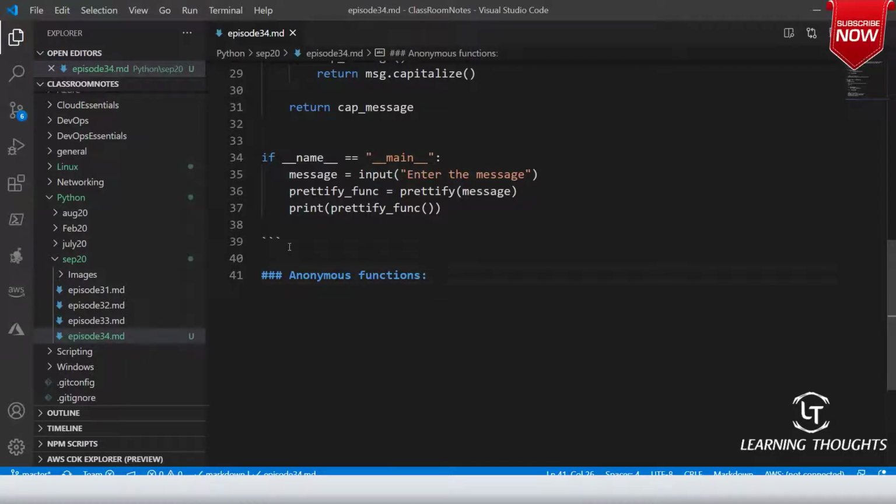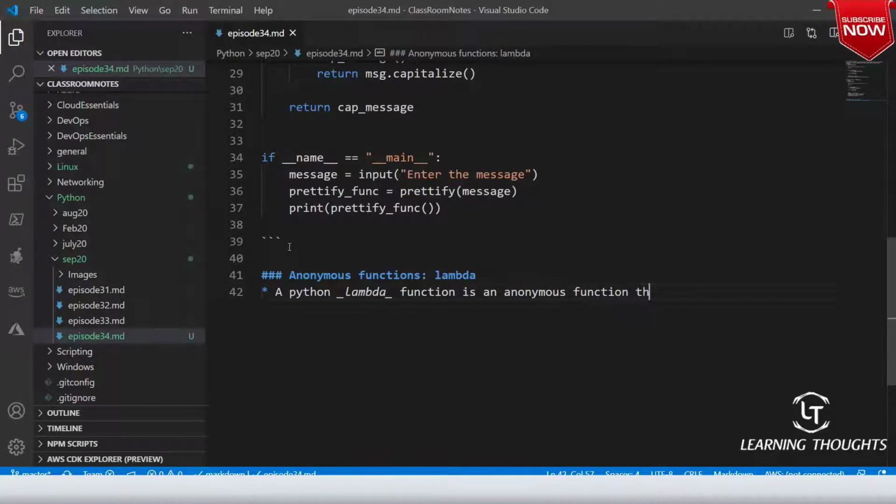That is something which we call lambda. Remember this lambda has nothing to do with AWS Lambda. A lambda function is an anonymous function that is expressed in a single statement.